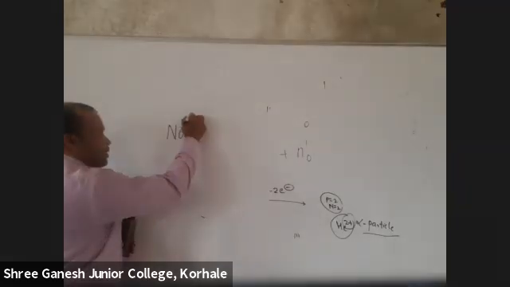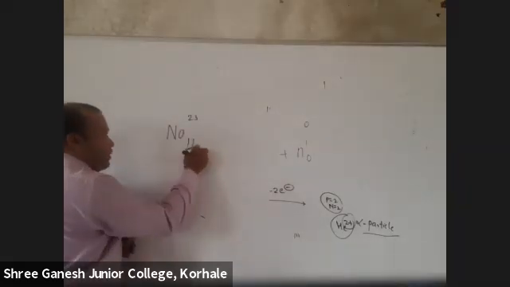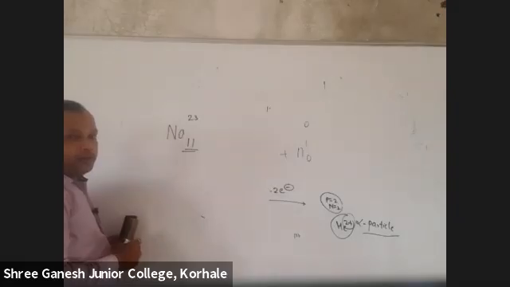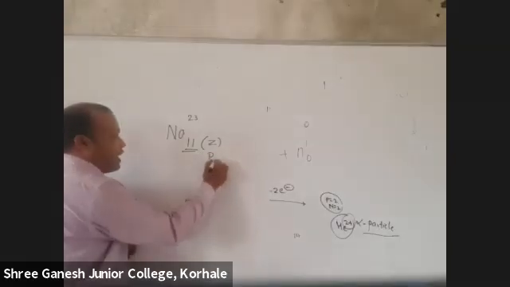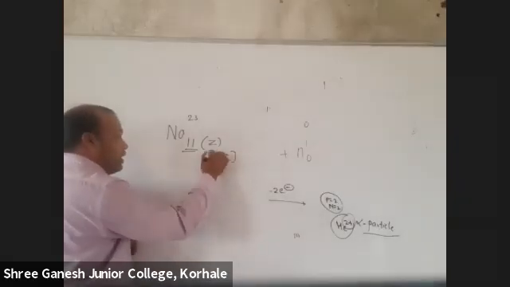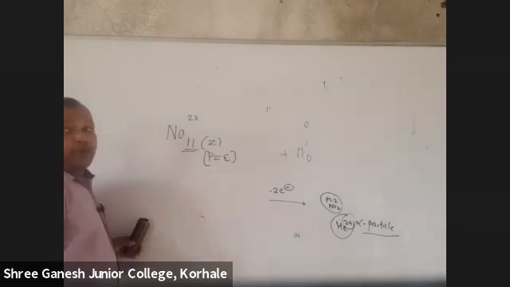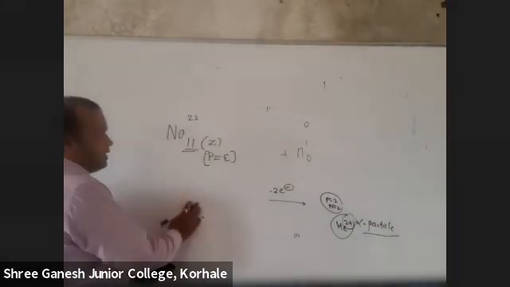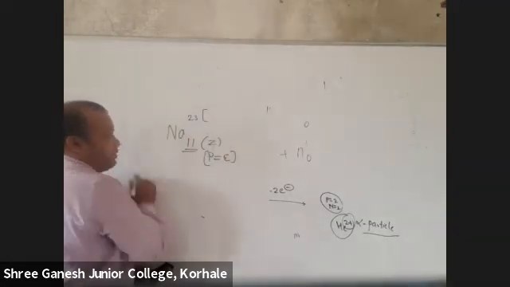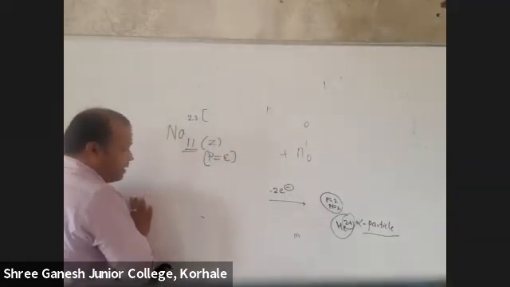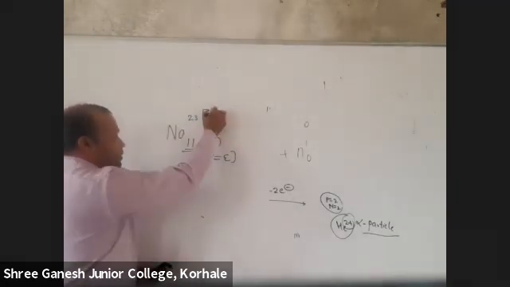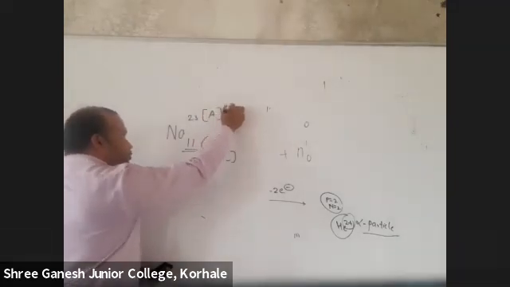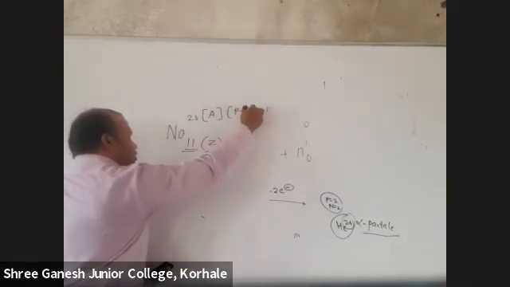Atomic number is represented by Z. It is nothing but the number of protons, which is always equal to the number of electrons when the atom is neutral. If it is charged, then we'll see what to do. What is this? Mass number. Mass number is represented by A. It is protons plus neutrons.